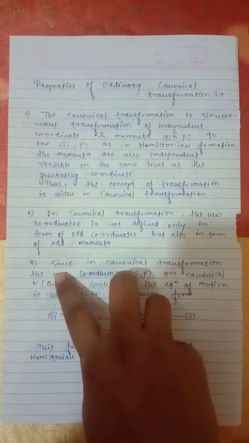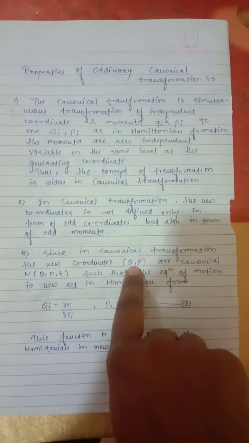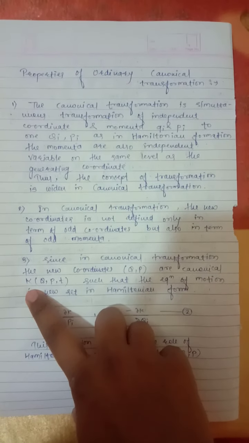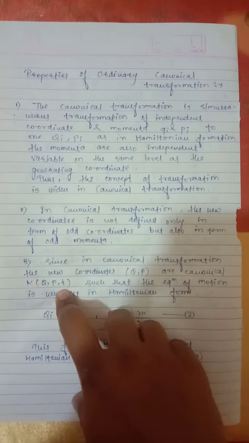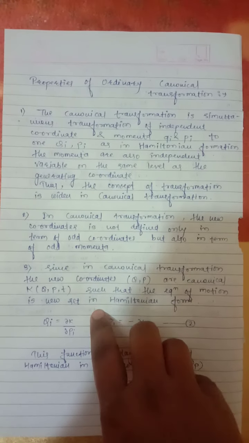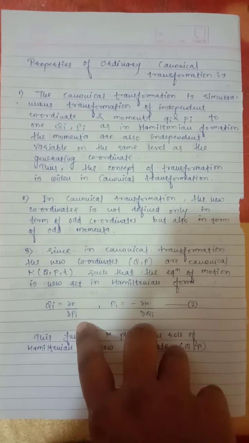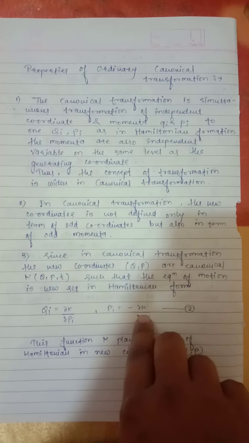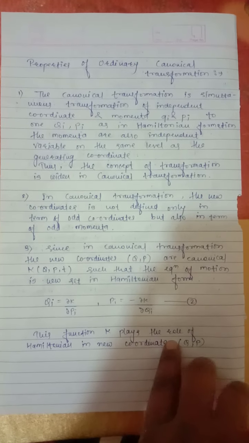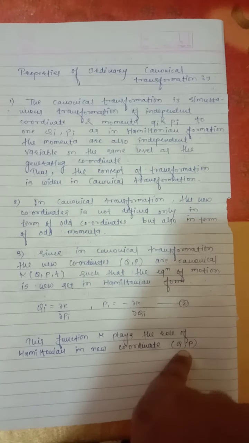Third property, since in a canonical transformation the new coordinates capital Q and capital P are canonical, there is a K(capital Q, capital P, t) such that the equations of motion are in a new set in Hamiltonian form: Q_i dot equals del K by del P_i and P_i dot equals minus del K by del Q_i. This function K plays the role of the Hamiltonian in the coordinates capital Q and capital P.